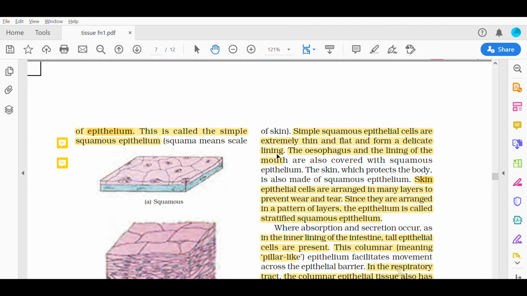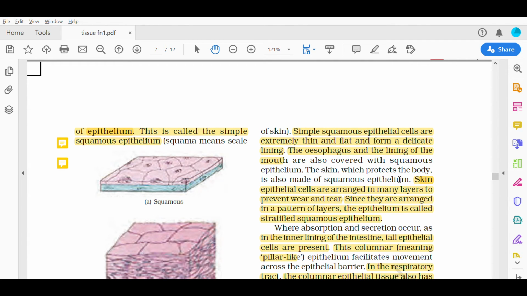ये बहुत ही thin और flat हैं और जितने भी हमारे delicate organs हैं उनके चारों तरफ covering बनाते हैं जैसे esophagus और हमारे mouth की lining. They are also covered with squamous epithelium. Skin which protects the body is also made up of squamous epithelium. हमारी skin जो हमारी body को protect करती है ये भी squamous epithelium से ही बनी हुई है.